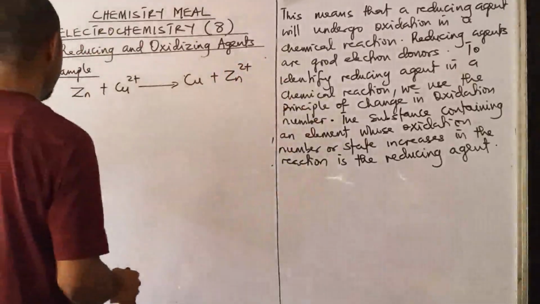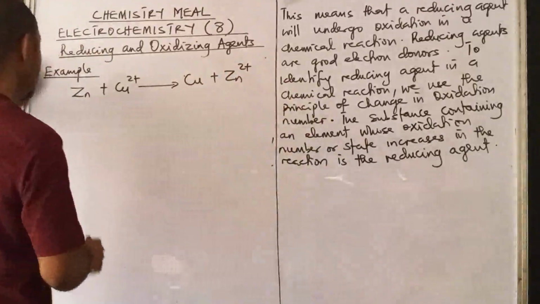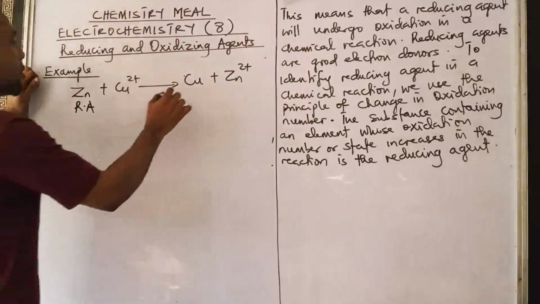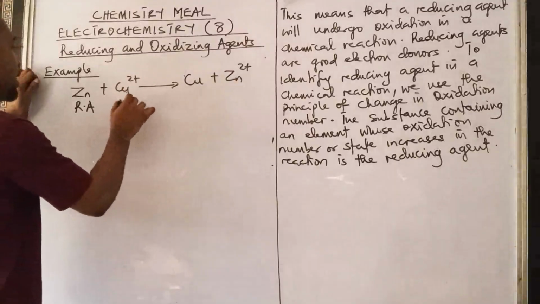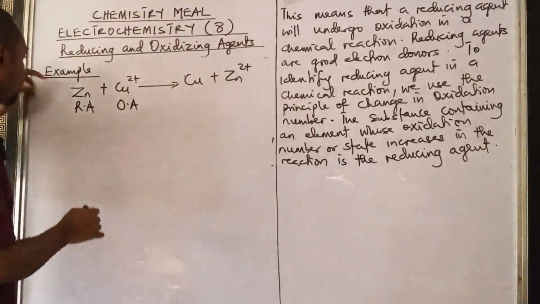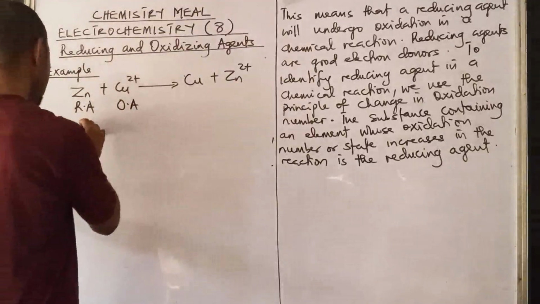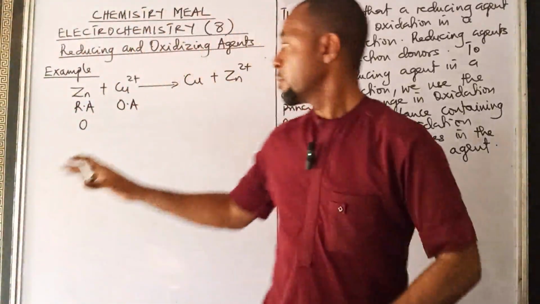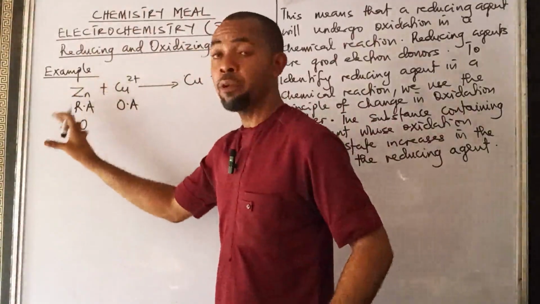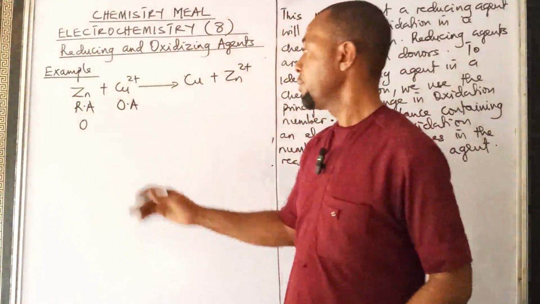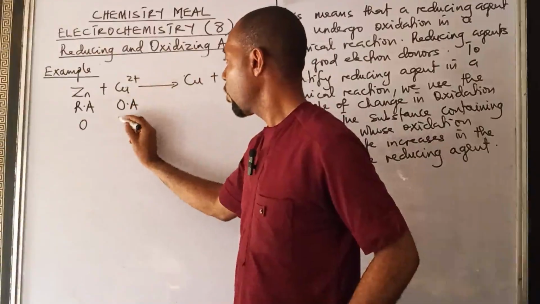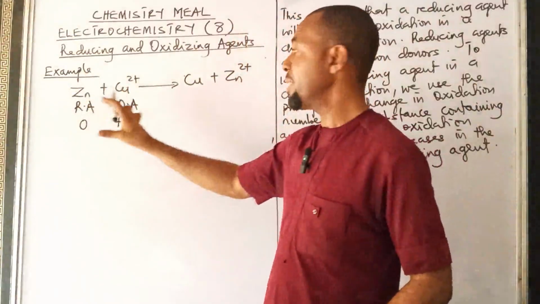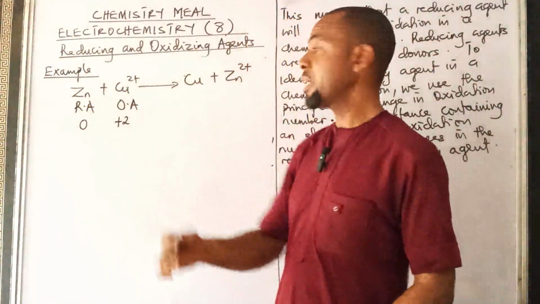Now, if you look at this reaction carefully, you will discover that actually zinc is the reducing agent. I will tell you why. Copper 2 is the oxidizing agent. Why? The oxidation state of zinc here is 0, because it's a free element. In uncombined form, the oxidation state of an element becomes 0. Here, the oxidation state of copper 2 is +2. The oxidation state of an element is the charge that element appears to have in its ionic state.